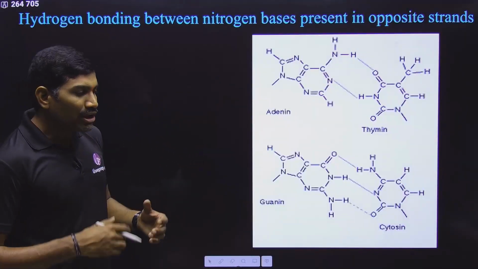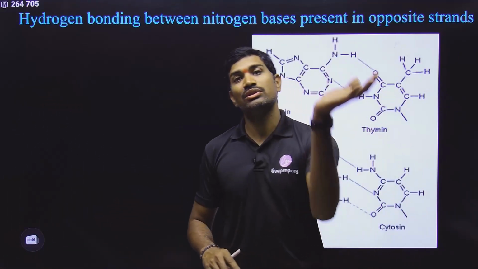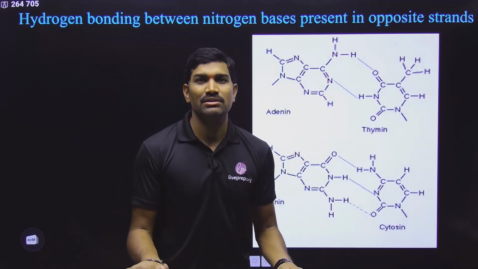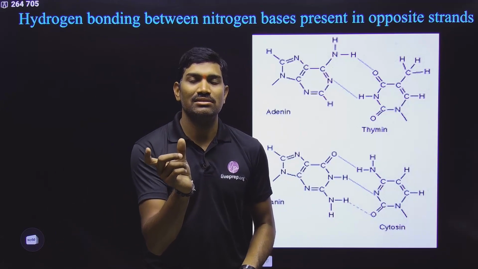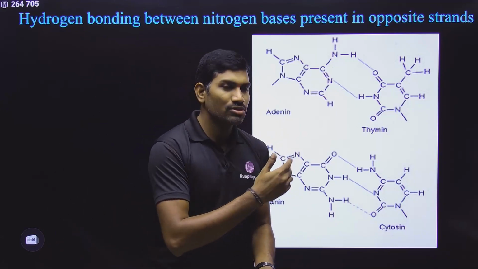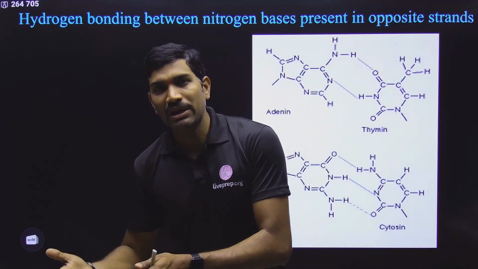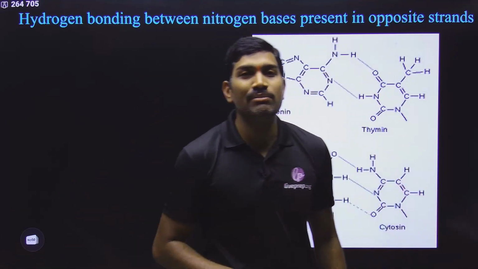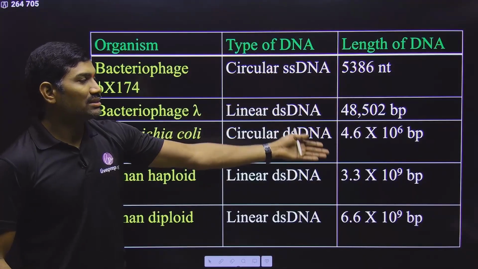But why are you representing it like this? Can you convert this nucleotide number or base pairs into regular units of millimeter, micrometer, meter? Yes, you can convert, simply by multiplying with the distance between two nucleotides. Anyhow, that also we will study. So, since you are able to convert this base pair or nucleotide concept into regular units of millimeter, micrometer, you can use it in the form of these nucleotides or base pairs.